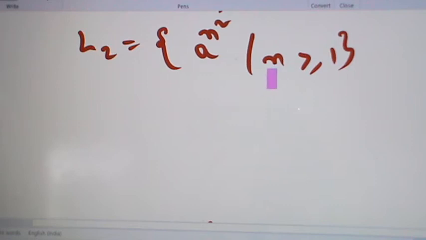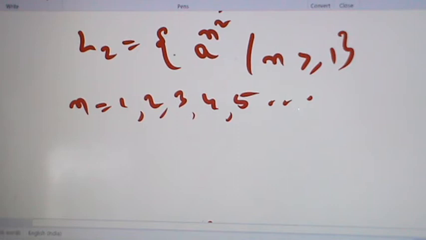Here n is an integer. So n equal to 1, 2, 3, 4, 5 and so on. So L2 equal to a power 1 square, a power 2 square and so on.